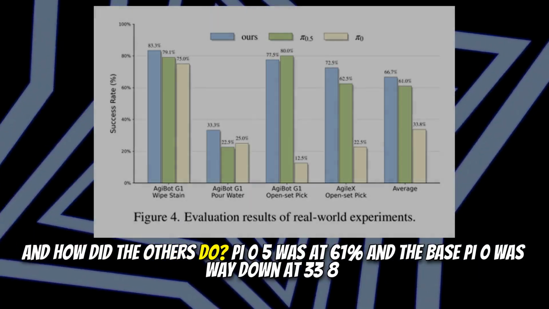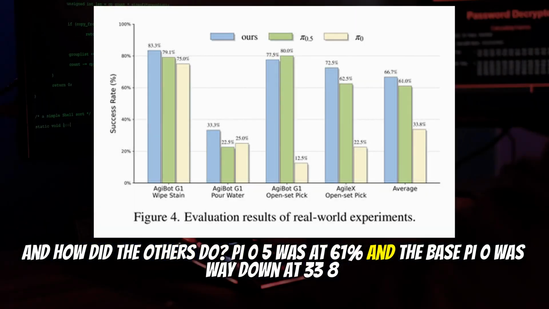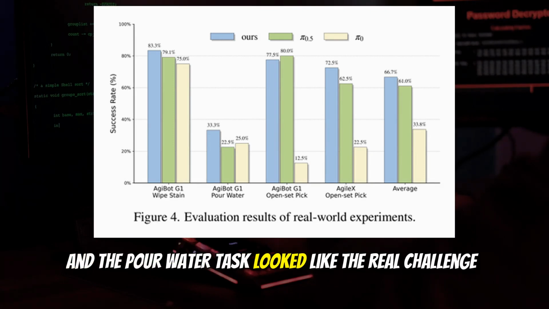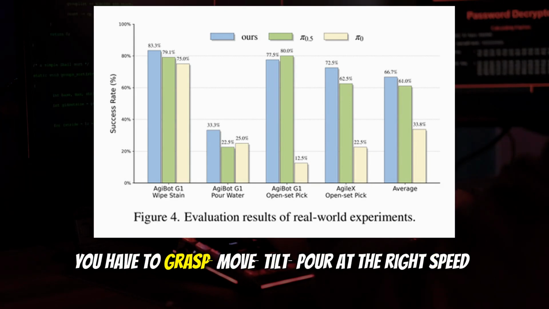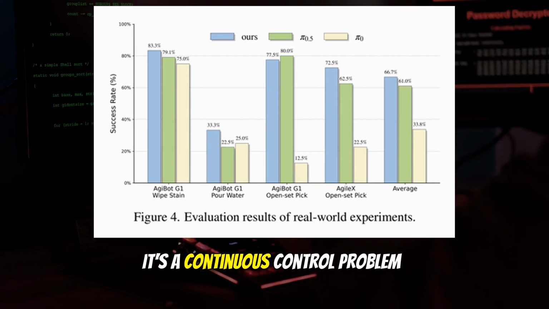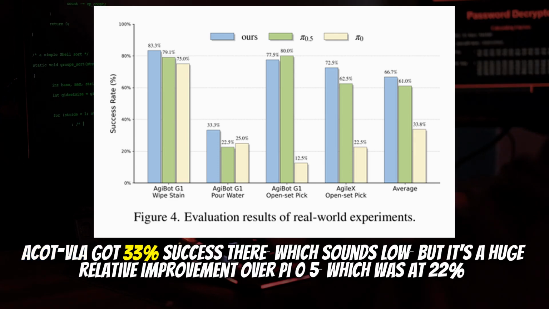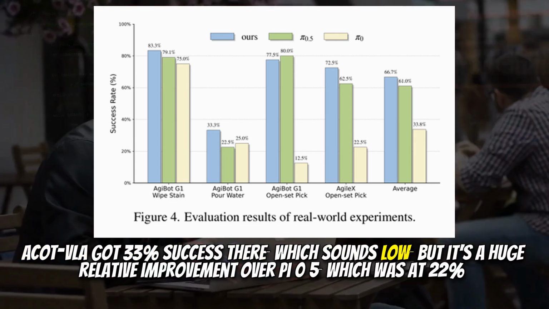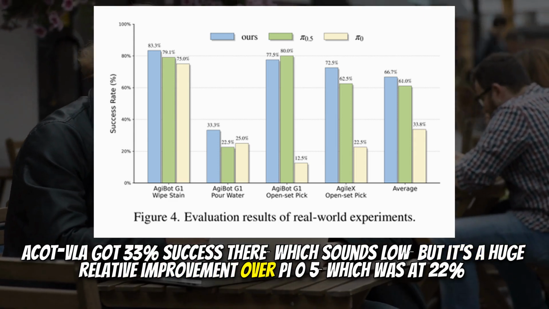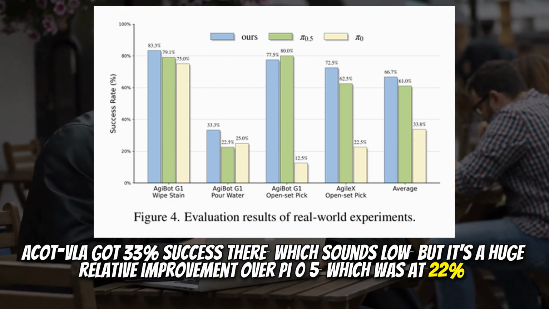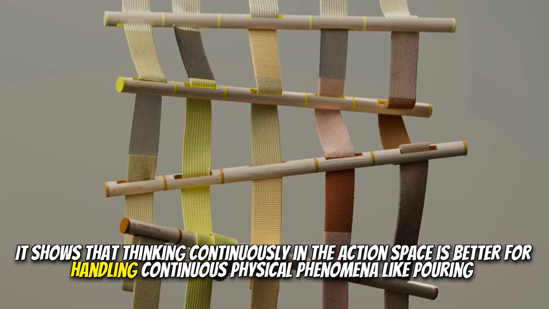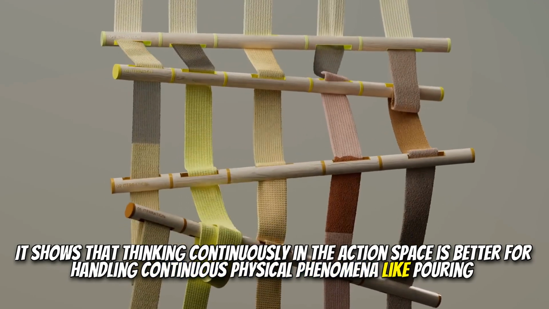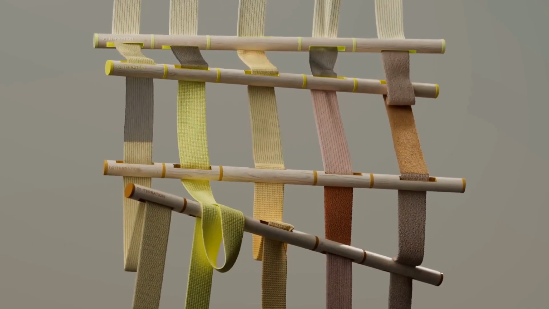And how did the others do? Pi 0.5 was at 61%, and the base Pi 0 was way down at 33.8. And the pour water task looked like the real challenge. Oh, fluid dynamics is the final boss of robotics. You have to grasp, move, tilt, pour at the right speed. It's a continuous control problem. ACoT-VLA got 33% success there, which sounds low, but... Yeah. It's a huge relative improvement over Pi 0.5, which was at 22%. It shows that thinking continuously in the action space is better for handling continuous physical phenomena like pouring. Text is discrete. Pouring isn't.